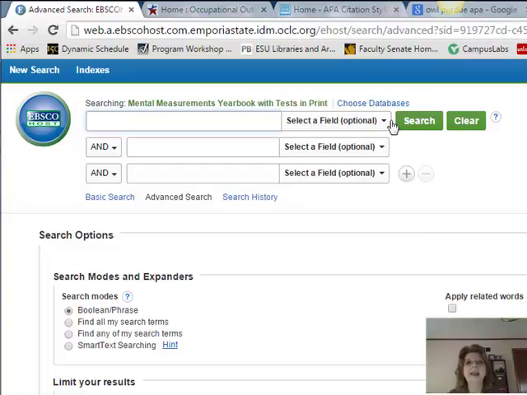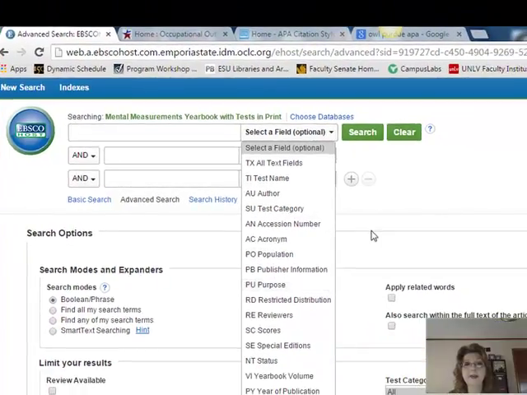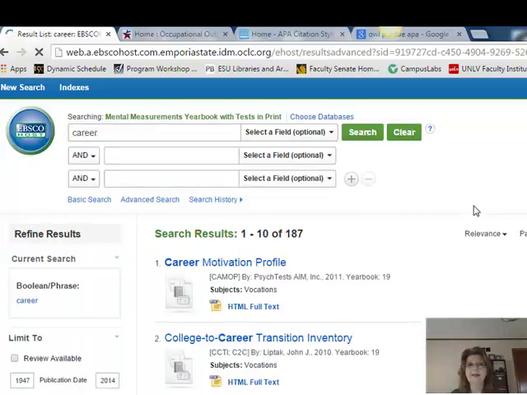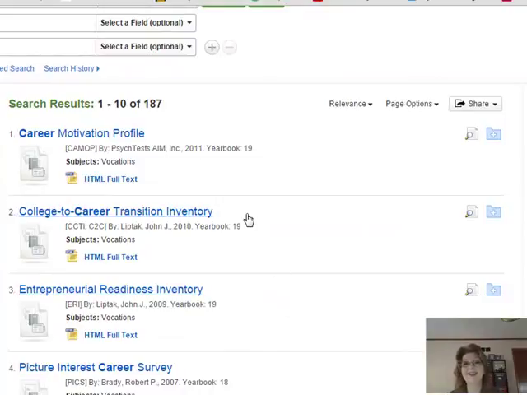So let's go ahead, and as you know, I tend to go to a little bit more of a restricted search. So I could select just test name or test category or population or purpose. But I'm going to keep this a little bit broad this time, and I'm just going to type in career. So I'm keeping this as a deliberately broad search. And I'm glad that I did this. Now this is really interesting. I have 187 tests, basically 187 results.